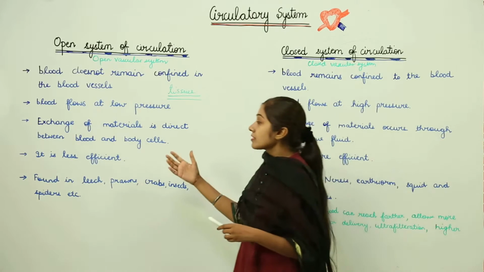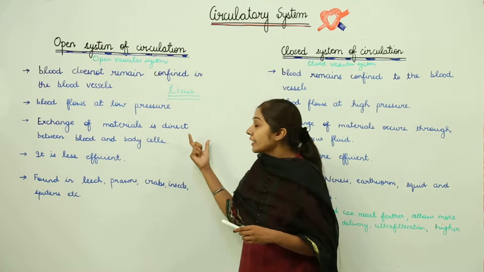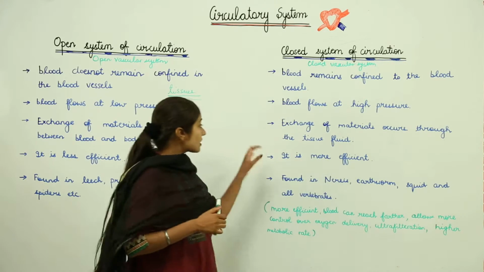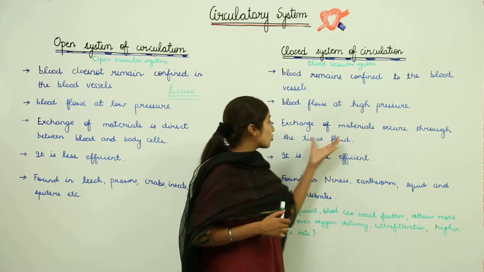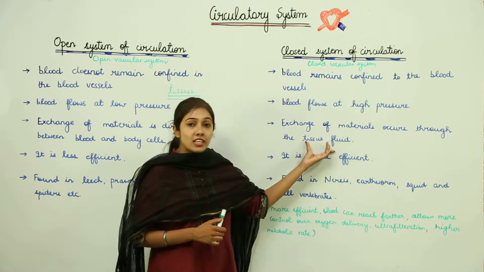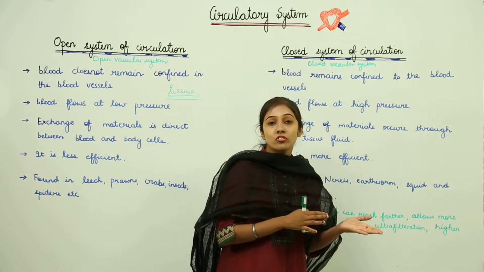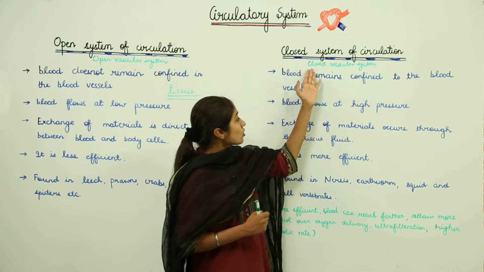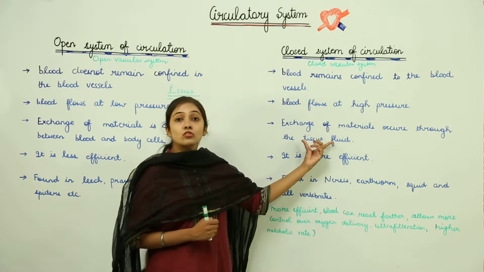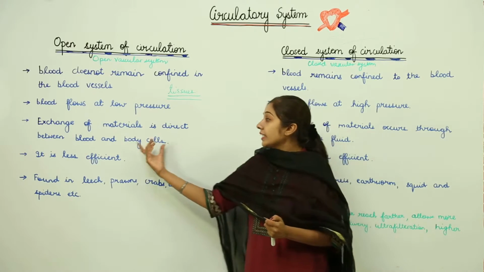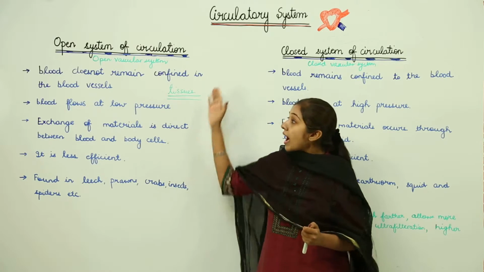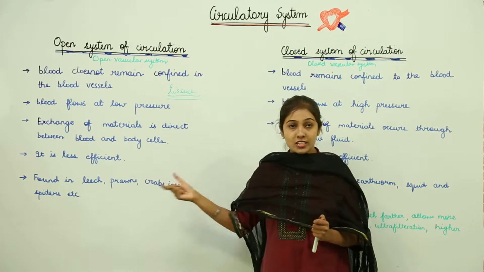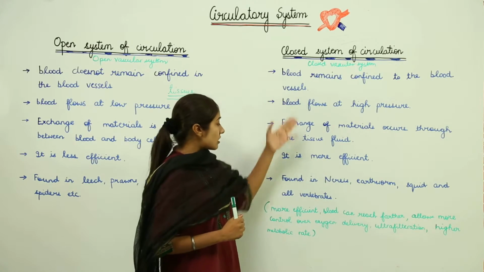Then in the open system, the exchange of materials is direct between the blood and the body cells. But in the closed system, exchange of materials occurs through the tissue fluid. We have seen that there is a relationship between tissue fluid, the lymph vessels and the blood vessels. So, overall, the open vascular system is less efficient, but the closed vascular system is more efficient.